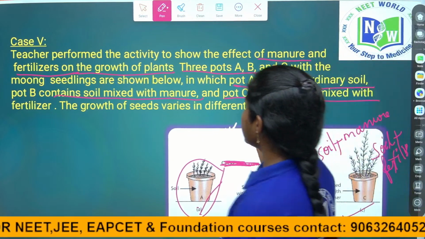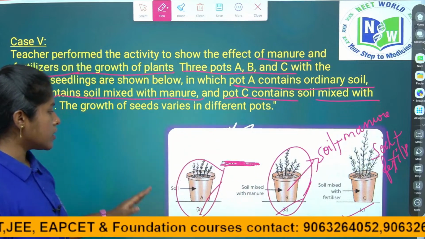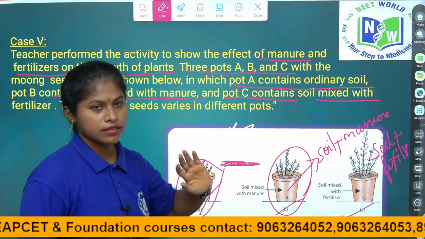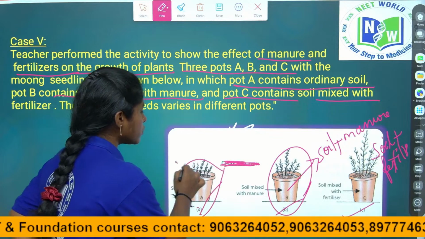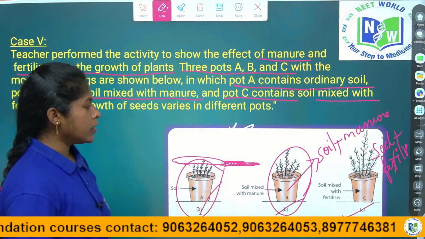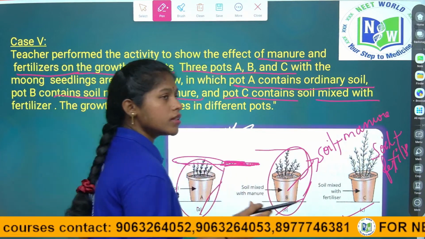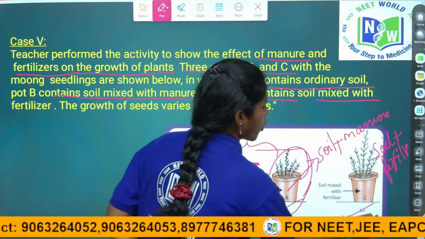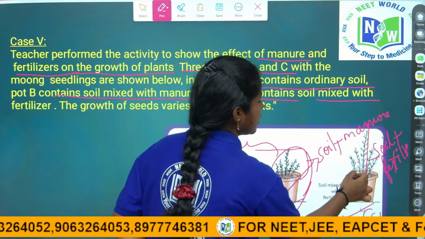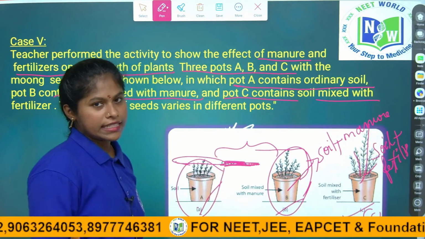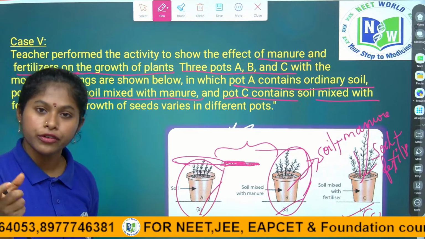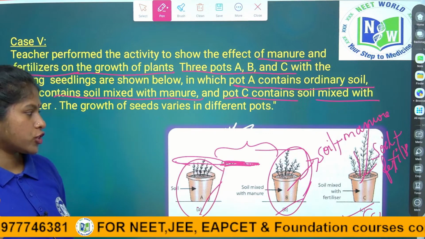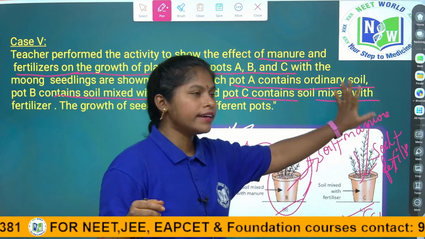See the growth of the seedlings in the different pots. The growth of the plant varies in different pots. Here the growth is minimal. Here the growth is a little higher compared to this, and pot C has the highest growth, right children, because of the fertilizer. Fertilizer has the primary nutrients called nitrogen, phosphorus and potassium, so that leads to maximum growth of the plant.